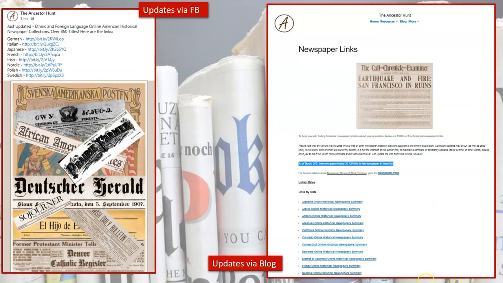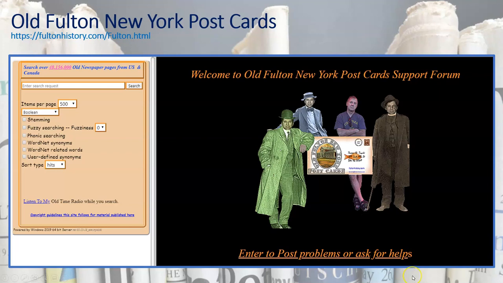So check it out. It's kind of nice to have the information come to you instead of you having to wonder what's new on the website. Old Fulton, New York postcards, it might be called that, but it's actually not just New York. And it's not postcards. We're looking at it for newspapers. It has an interesting search mechanism. It works. I'm used to it because I've been doing it for a long time.